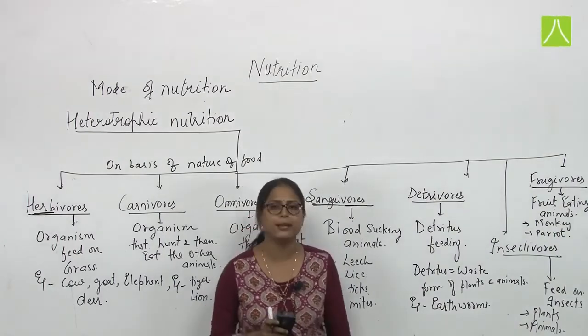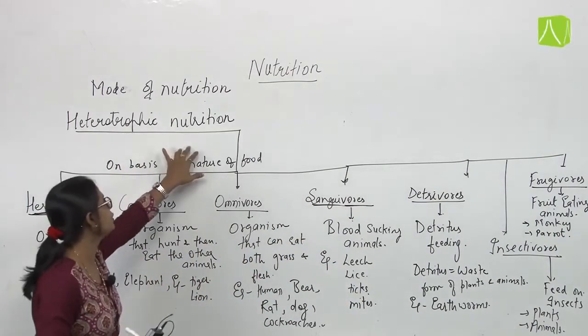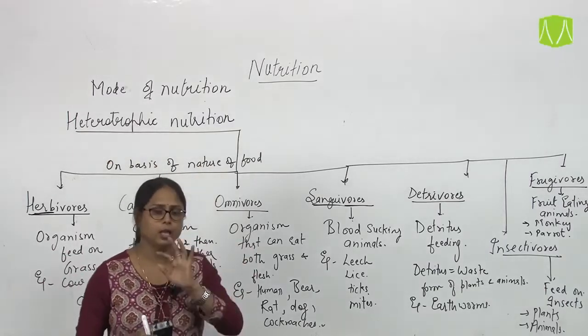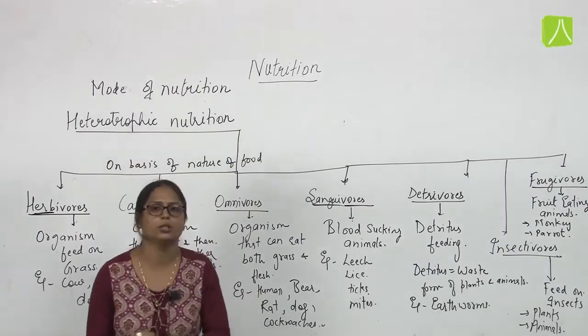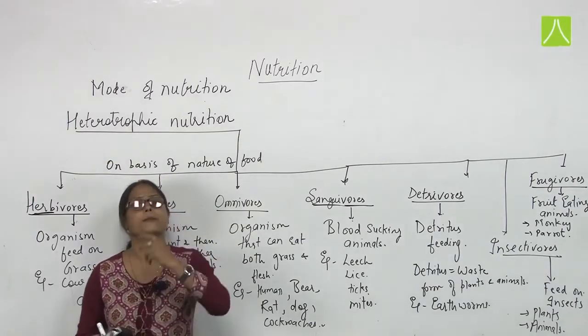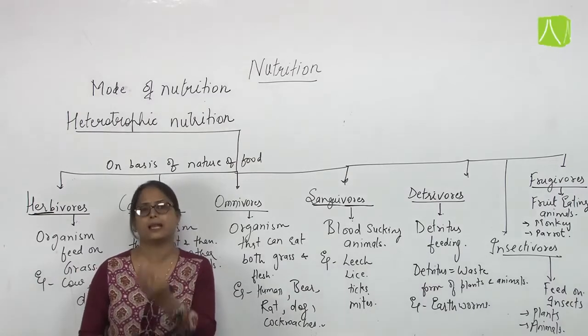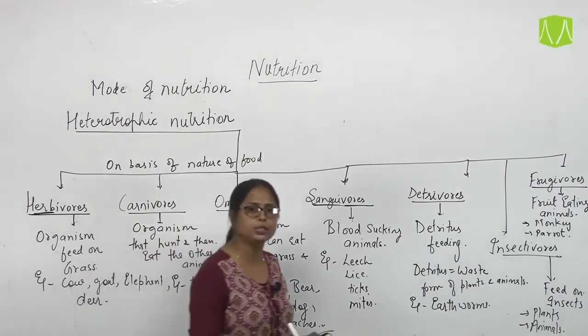Fine. So this is all about the mode of heterotrophic nutrition on the basis of their nature of food, that is what they are eating. Now we are going to discuss the types of heterotrophic nutrition on the basis of their mechanism, how they are obtaining those nutrients, what mechanism they are performing to utilize the nutrient to obtain energy out of it.